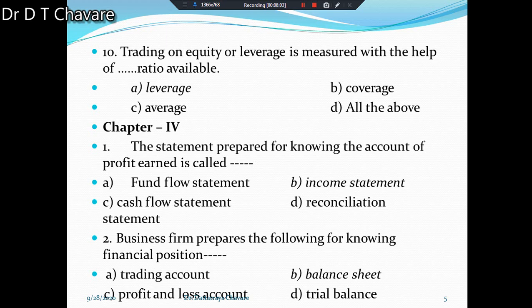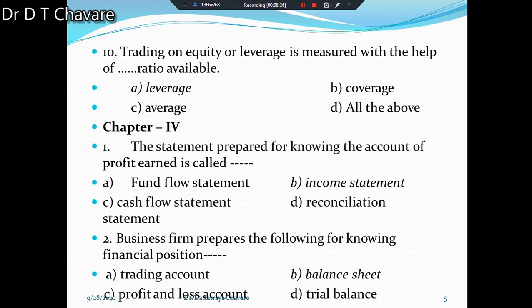What is the ratio there? In a simple manner, you can select the answer. It will be the leverage ratio. Trading on equity or leverage is measured with the help of the leverage ratio. Okay. Then the next chapter is there in our syllabus, chapter number 4.